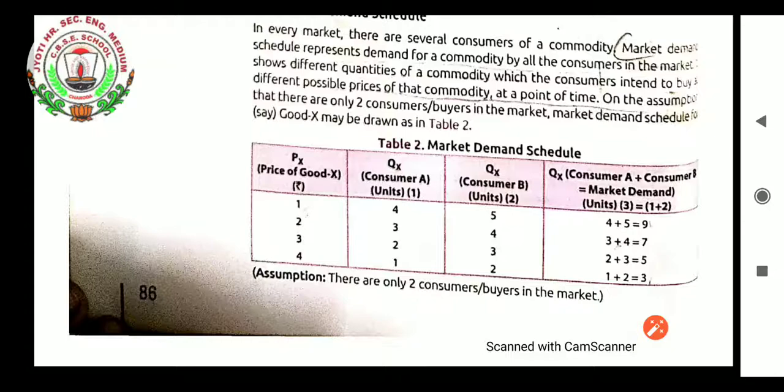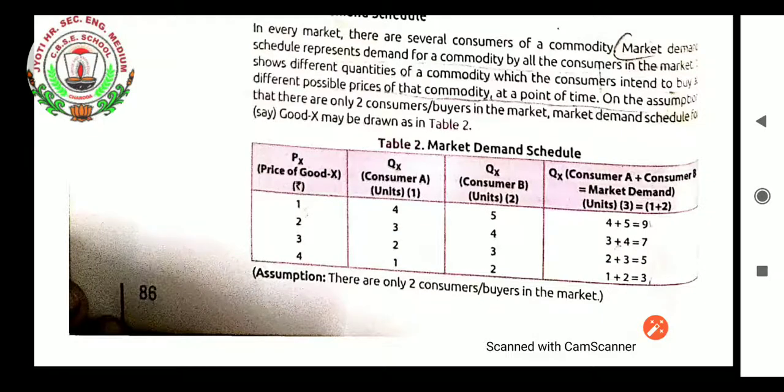One price of X, that is constant. Two consumers are there, consumer A and consumer B. You can see in table number 2. Consumer A, how much quantity demanding, consumer B, how much quantity demanding. When the price of goods X was 1, then consumer A is demanding 4 and consumer B is demanding 5.